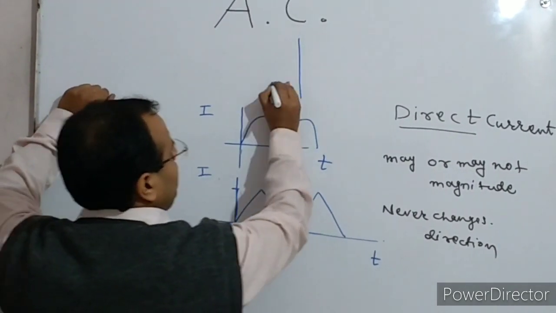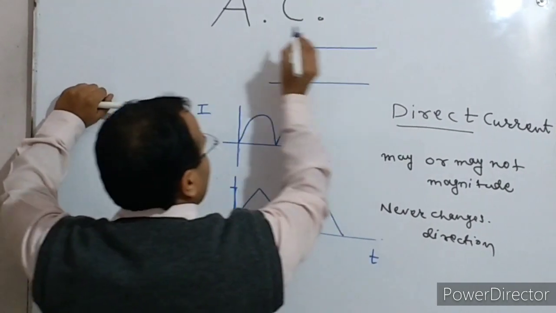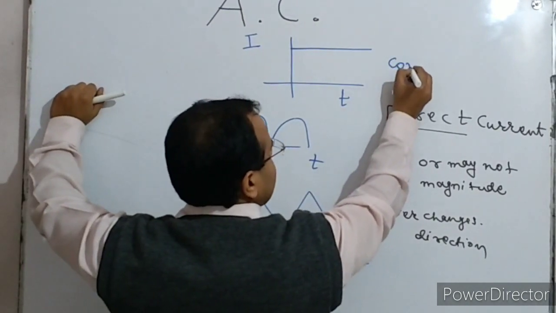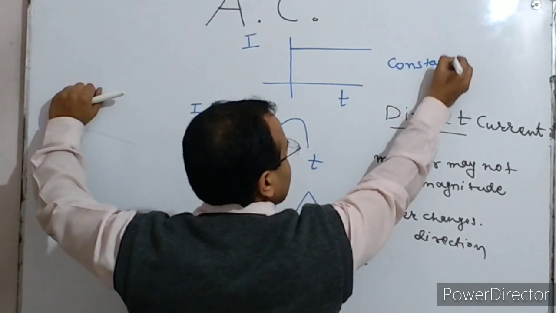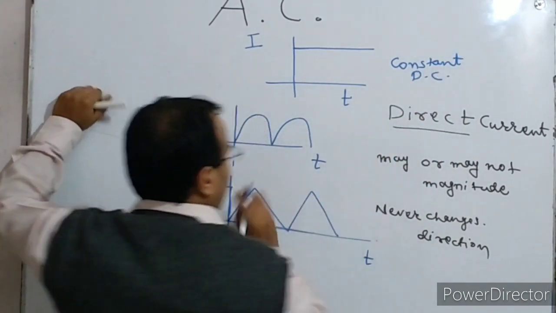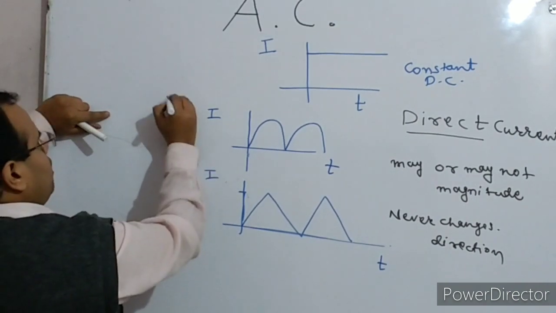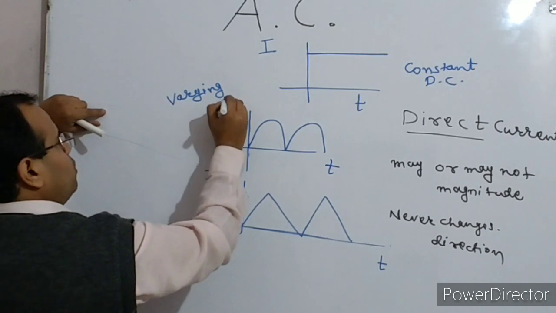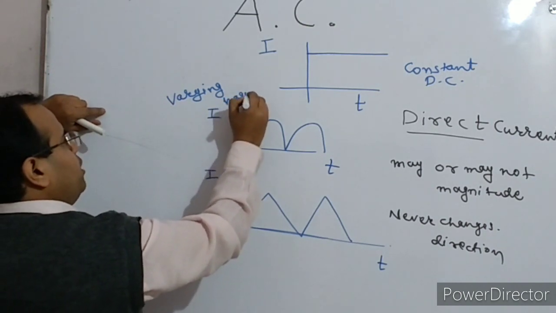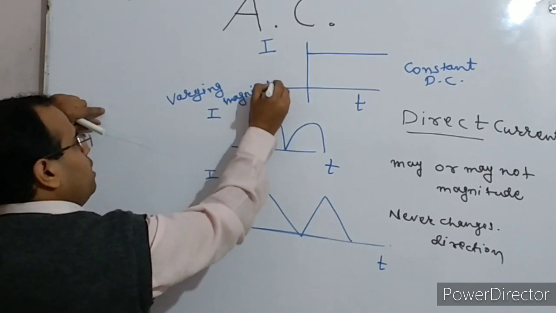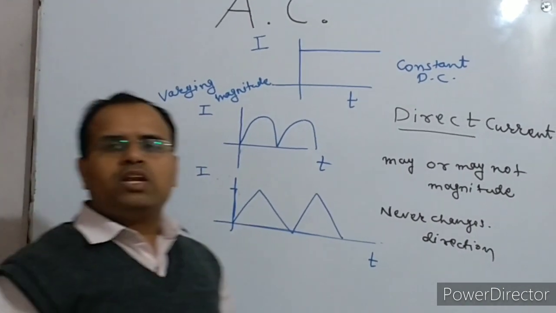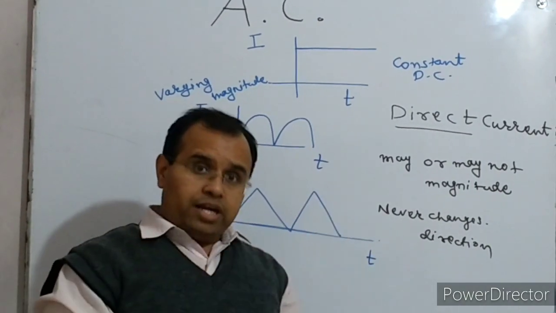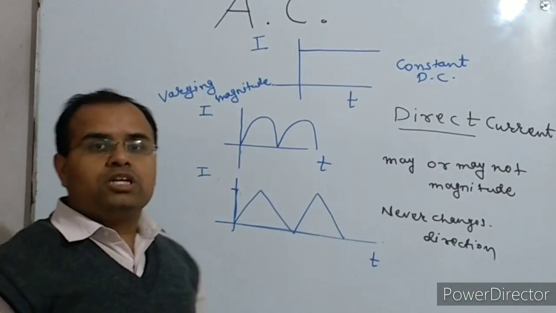There may be a direct current which is of constant amplitude, constant magnitude. So this is the constant DC. This is the constant direct current. And here these currents are direct currents, but they are of varying magnitude. So direct current is such a current which may or may not change the magnitude, but it will never change the direction.